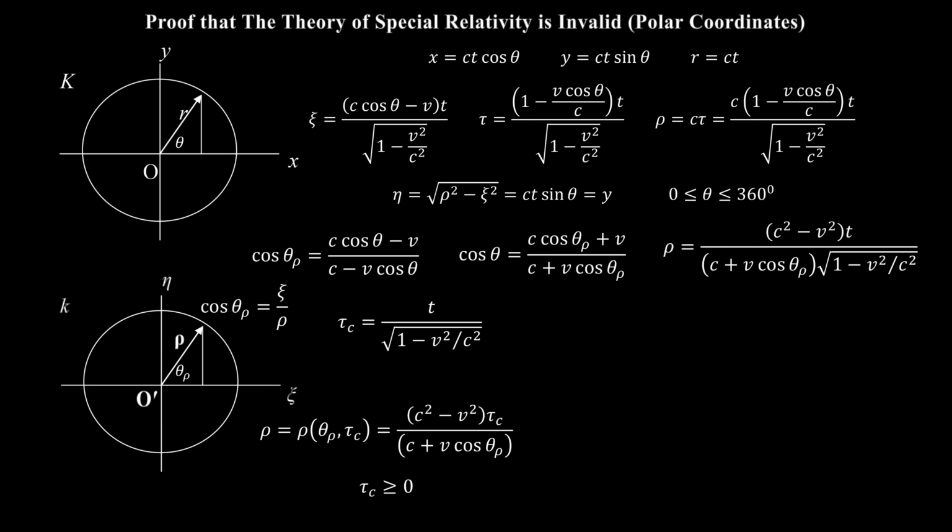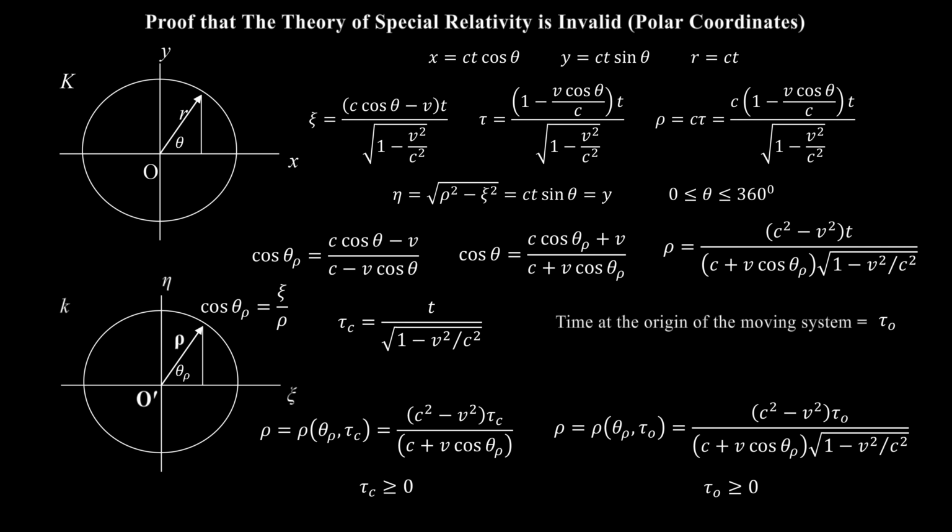For example, again, denote the time at the origin of the moving system by tau sub o. Then, by the Lorentz transformation, the equation for the translated ellipse in polar coordinates takes this form. Since Einstein asserts that only relative motion exists, both of his inertial frames of reference must see the very same expanding spherical wave of light. If not, then the laws of optics are not the same in each system of coordinates, contrary to his first postulate of special relativity as to the laws of physics, namely his principle of relativity.